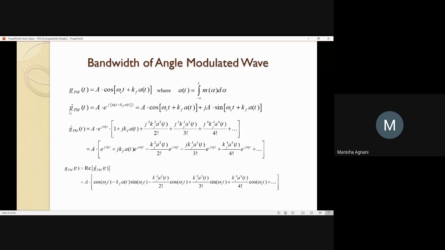So over here we take g cap FM of t as A cos plus j sin. We are trying to write it in its exponential form as A e raised to j omega ct plus kf a of t. Now once we write it in this form, this equation can be split